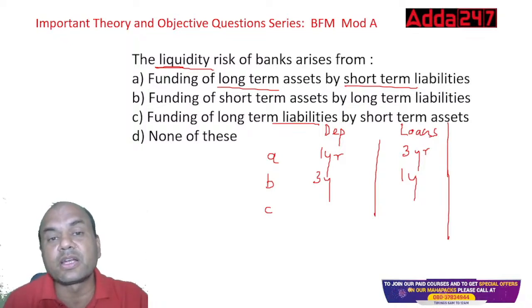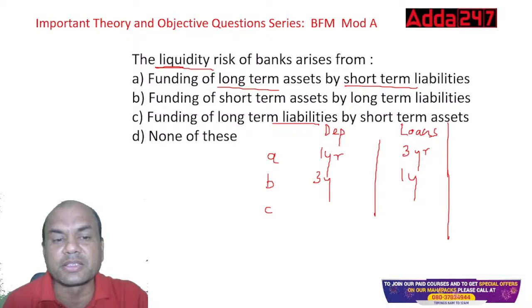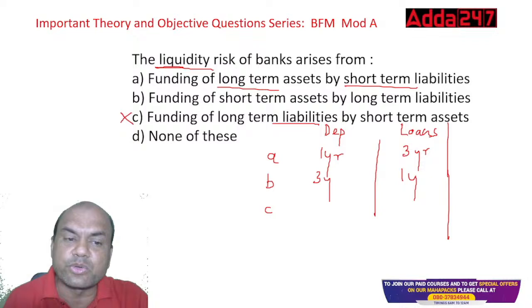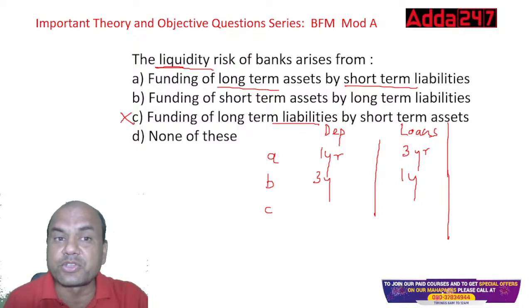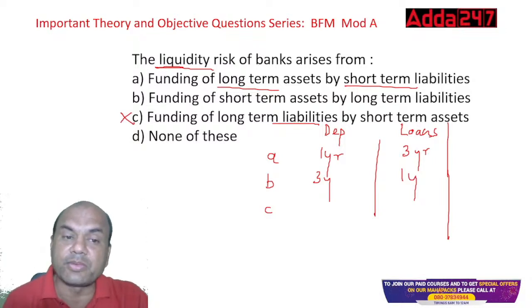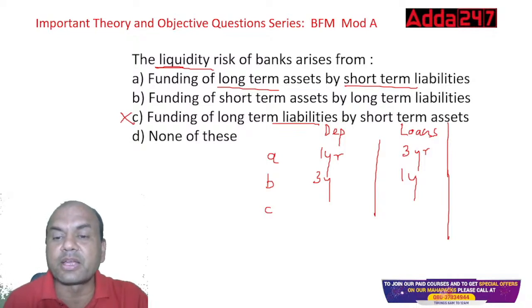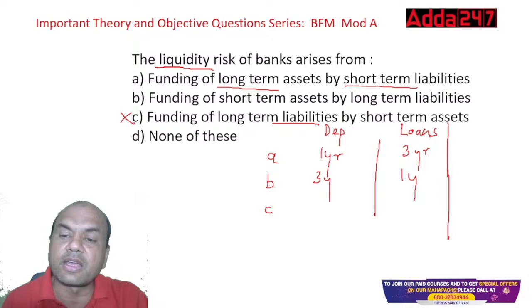Assets are always funded by liabilities, long-term or short-term. So C is ab initio wrong. Ab initio means from the start itself. We need not even discuss this. Now the question lies between A and B. Between A, a 1 year deposit I am having and a 3 years loan I have given, will it create a problem for me?